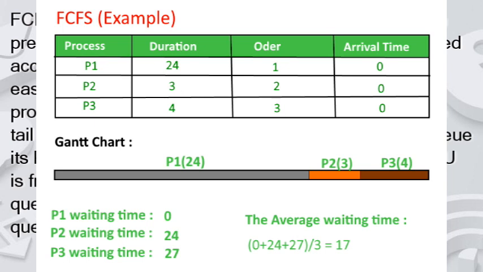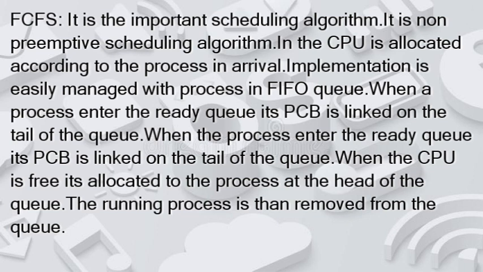So what is FCFS? It is an important scheduling algorithm. It is a non-preemptive scheduling algorithm in which the CPU is allocated according to the process arrival. Implementation is easily managed with a FIFO queue; FIFO is first in, first out. When a process enters the ready queue, its process control block is linked to the tail of the queue. When the CPU is free, it is allocated to the process at the head of the queue. The running process is then removed from the queue. So basically, FCFS follows the first come first serve basis.